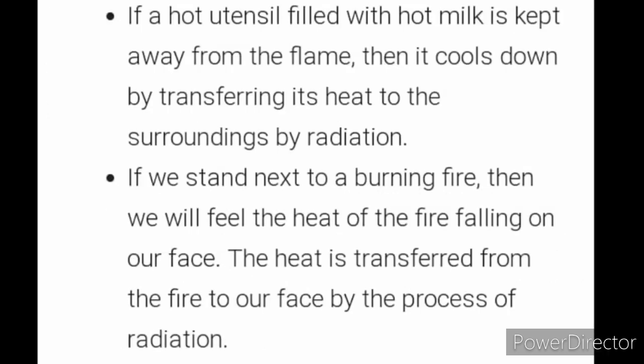If a hot utensil filled with hot milk is kept away from the flame, then it cools down by transferring its heat to the surroundings by radiation. If we stand next to a burning fire, then we feel the heat of the fire falling on our face. The heat is transferred from the fire to our face by the process of radiation. These are a few examples of radiation.